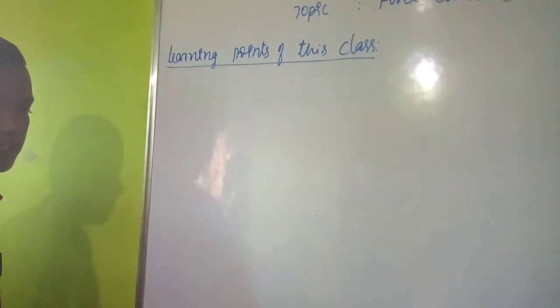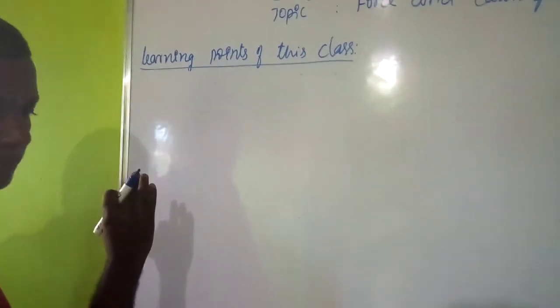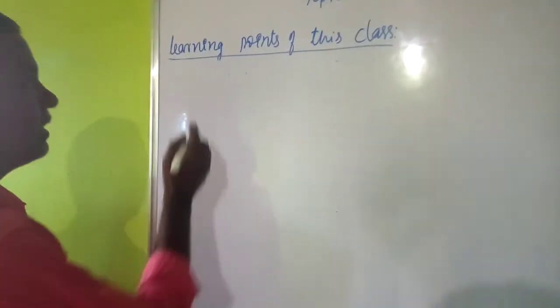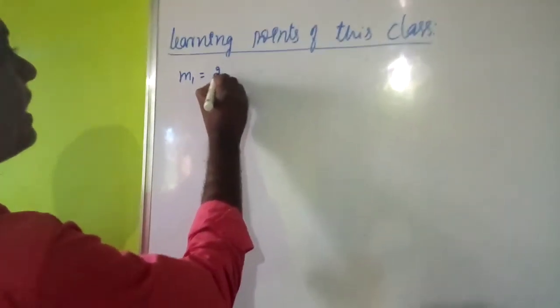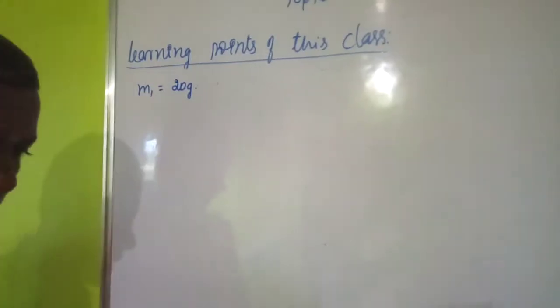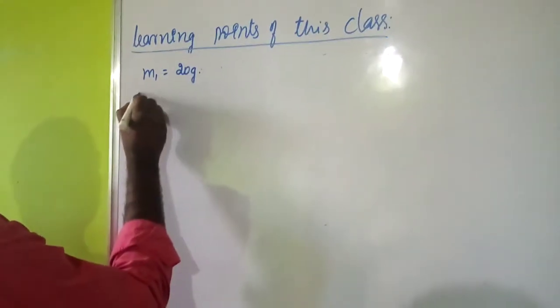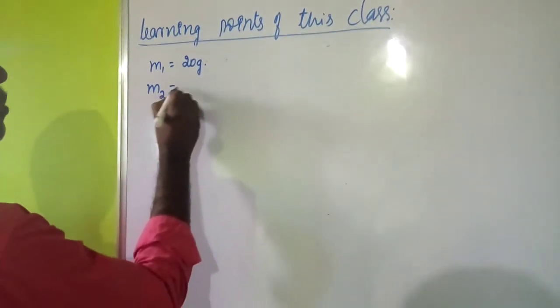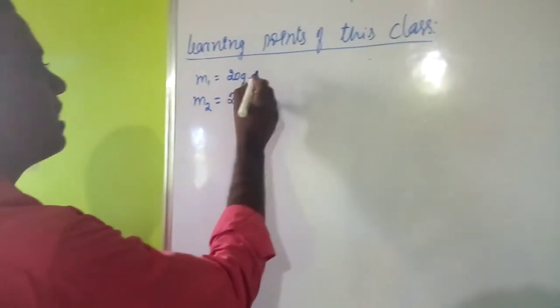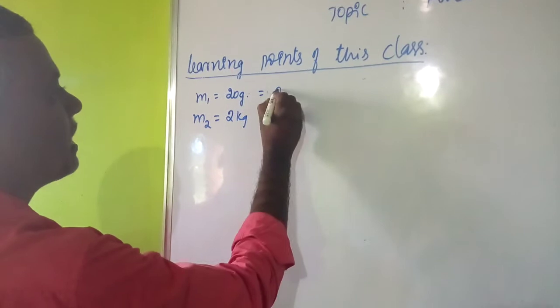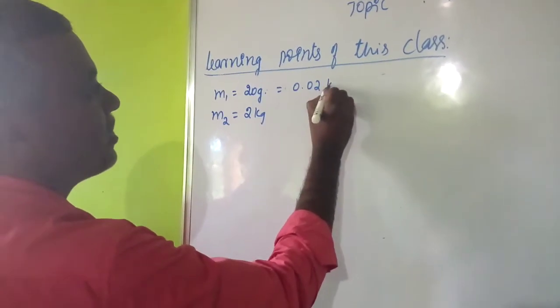Here the mass of the bullet is given, that is M1, which is equal to 20 grams. Next, the mass of the pistol is given, M2 is equal to 2 kg. So M1, 20 grams converted into kg, is 0.02 kg.